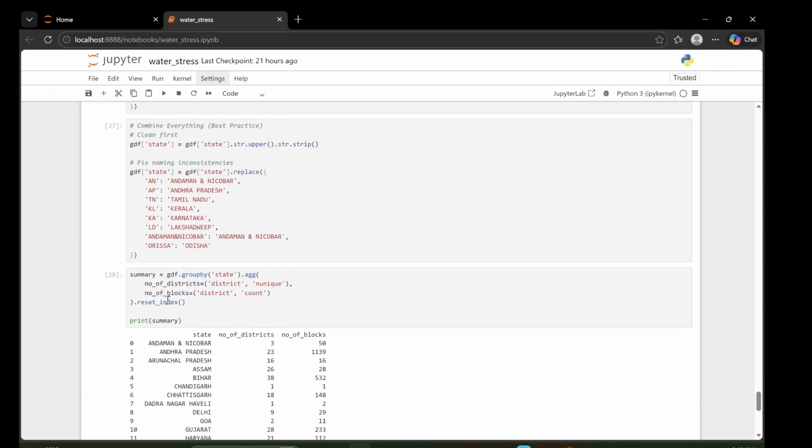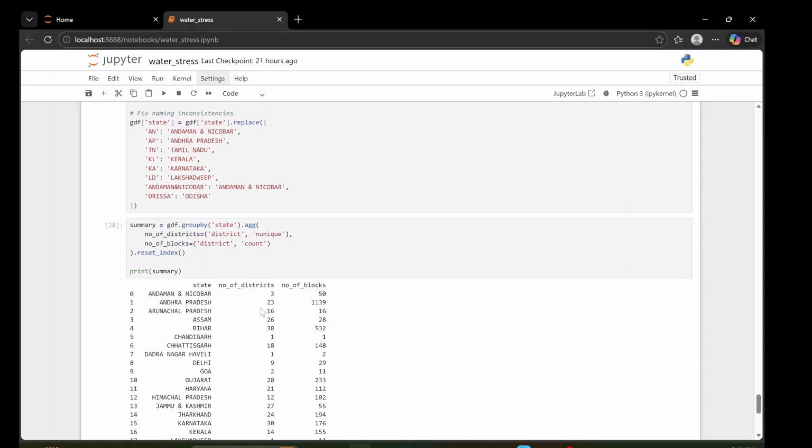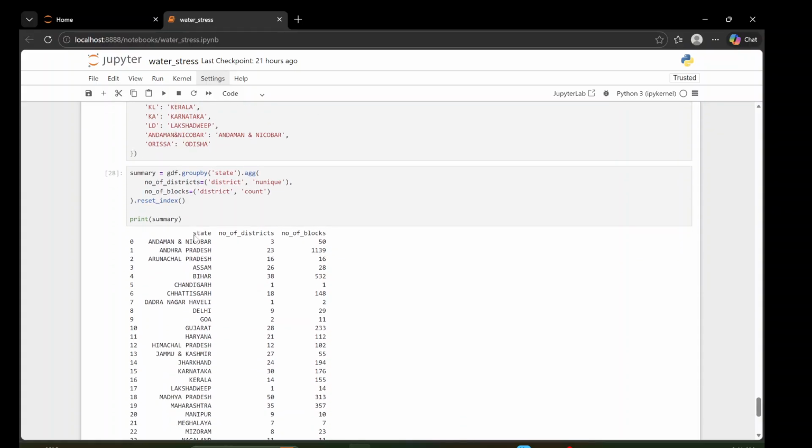Now again we will try to make this table. We have the summary GDF, group by state, meaning we are grouping by state and aggregating the number of districts as unique values and the number of blocks in that district, meaning the total count actually. When we run it, it will print like this.